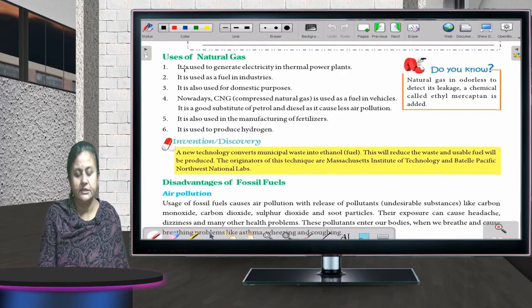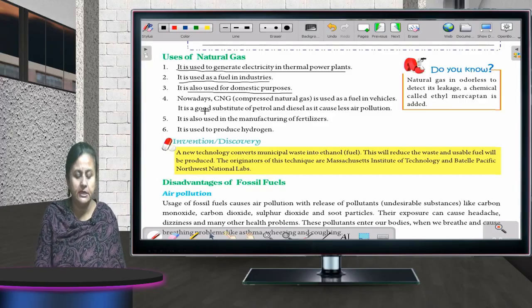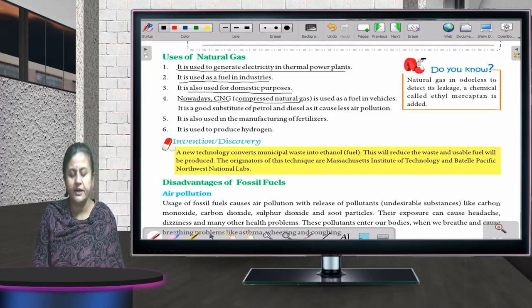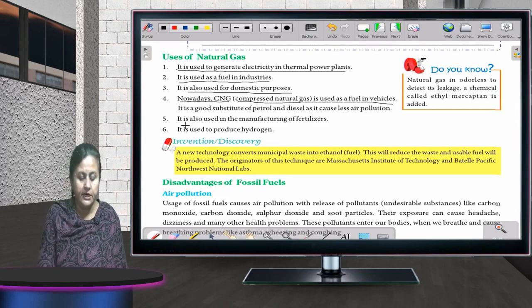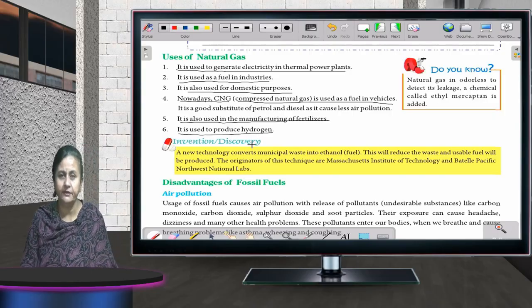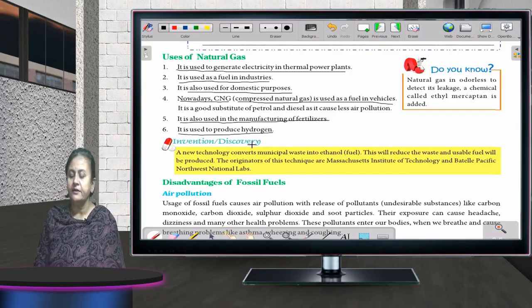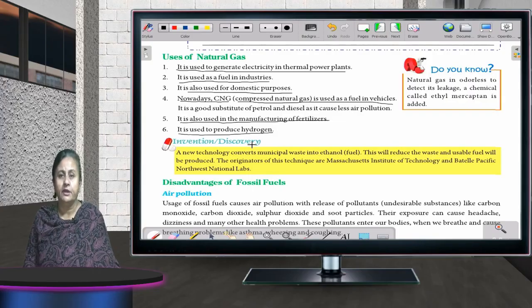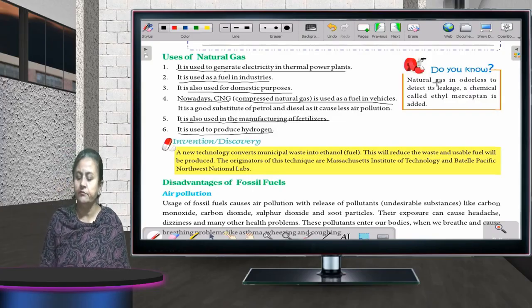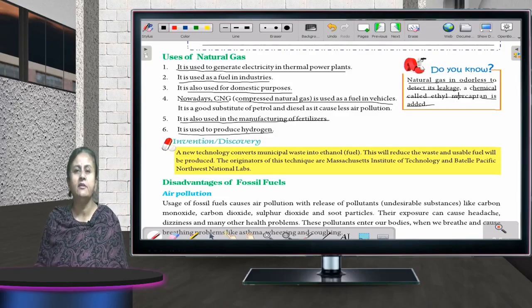Natural gas is used to generate electricity in thermal power plants. It is used as a fuel in industries. It is also used for domestic purposes. Nowadays, CNG, that is compressed natural gas, is used as a fuel in vehicles. It is used in manufacturing of fertilizers, and it is also used to produce hydrogen. Fine, there are different uses of natural gas, and this natural gas is odorless. A chemical called ethyl mercaptan is added to it to detect leakage, to know whether there is a leakage in the natural gas or not.